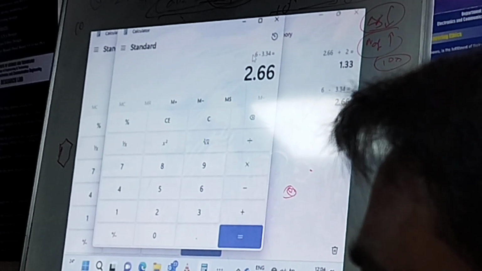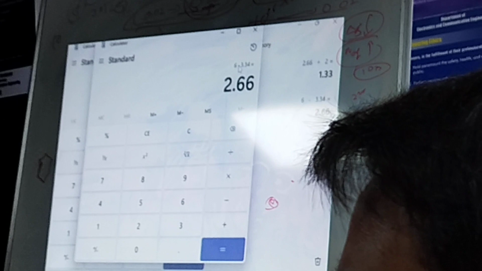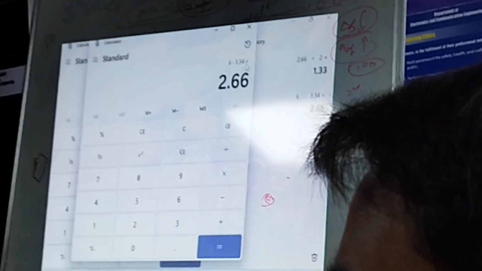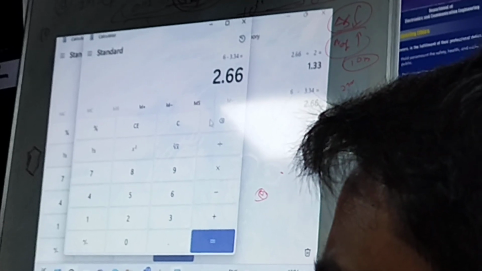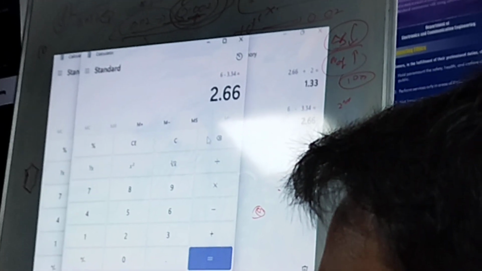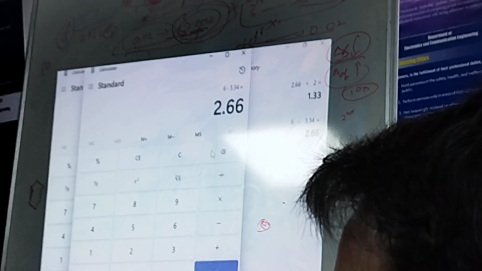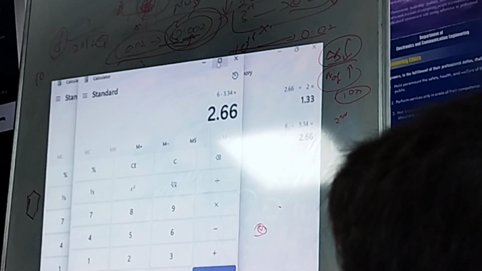For the substrate, some overall length, and my patch length is 3.34. In CST, using the macro option, you will have a calculate option. In that, calculate from the edge of the substrate to the edge of the patch, and on both sides it is 2.66. So half of it will be 1.33.